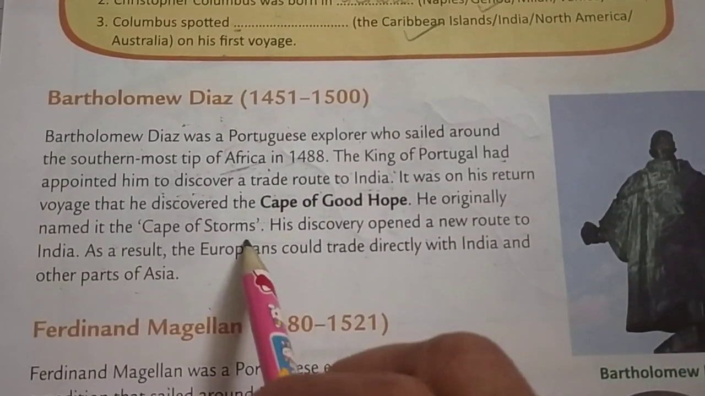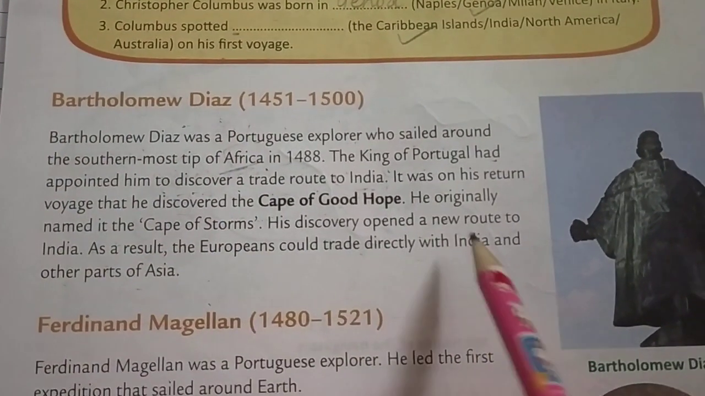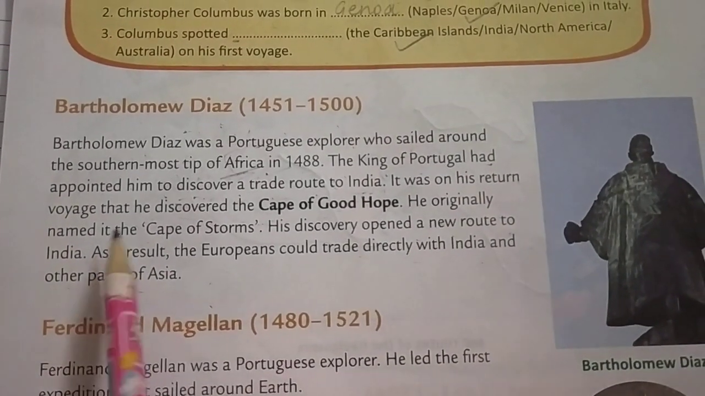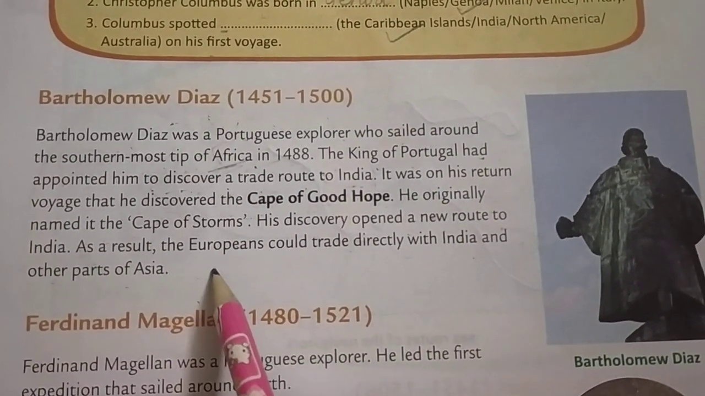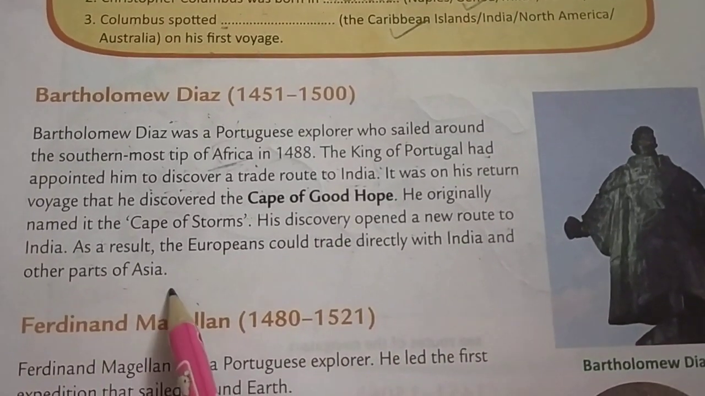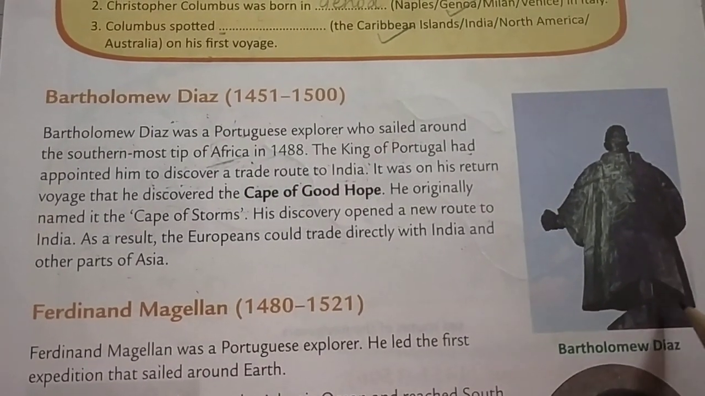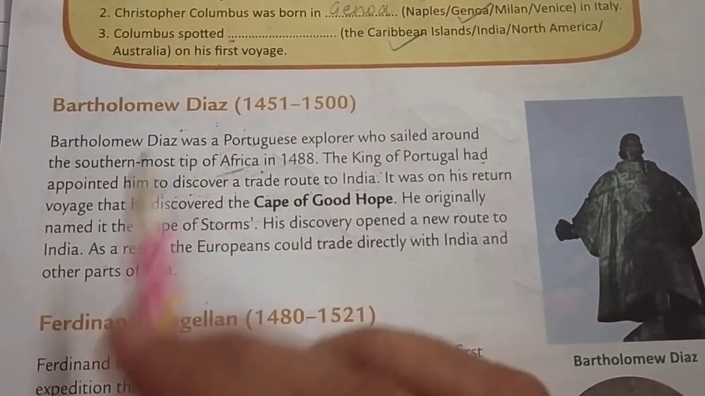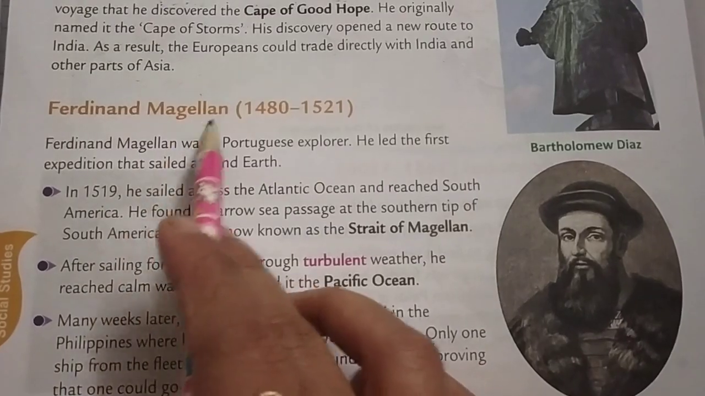Cape of Storms. And after the discovery of Bartholomew Dias, the new route is open to reach India, and because of this, all the Europeans could trade directly with India and other parts of Asia. Are you getting my point, students? See, this is Bartholomew Dias. So he discovered Africa. And then next explorer is Ferdinand Magellan.